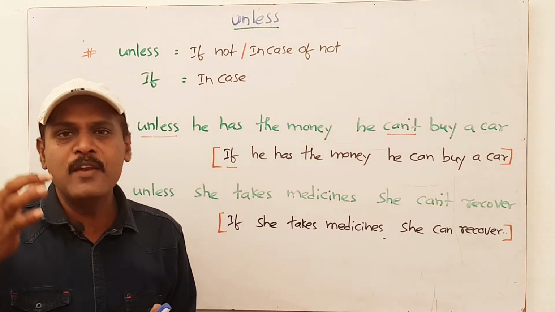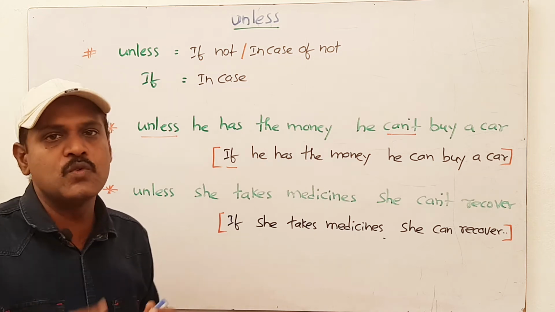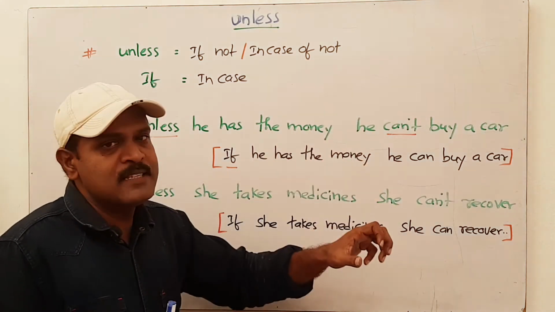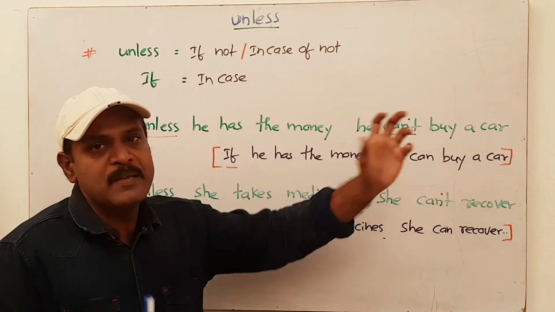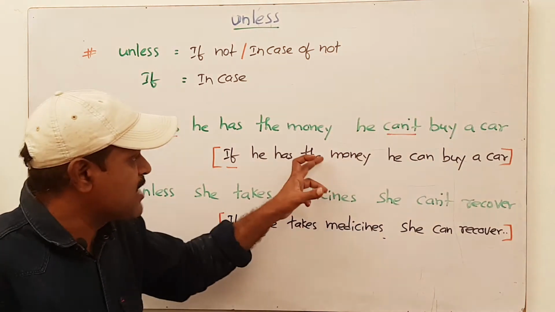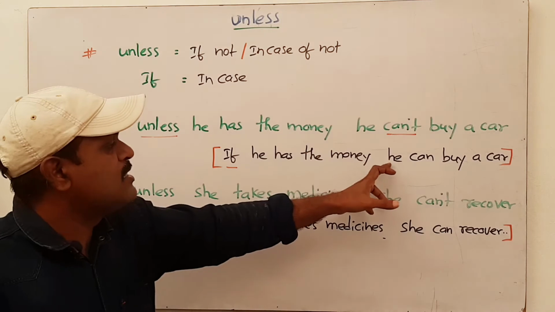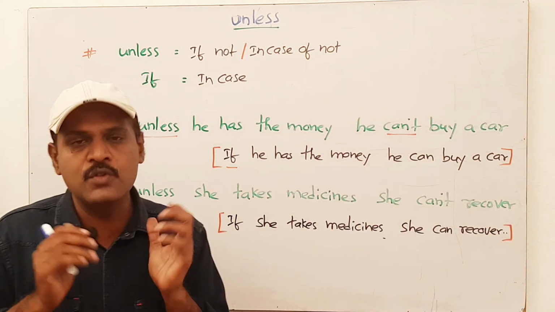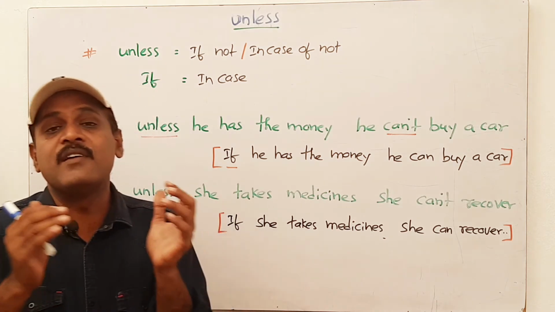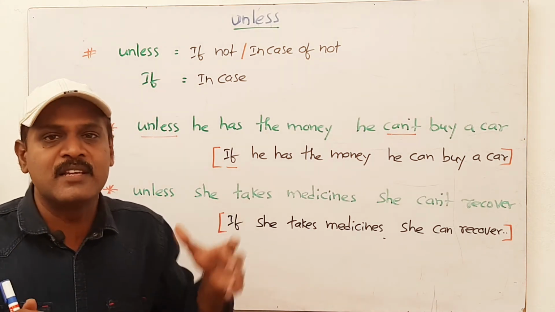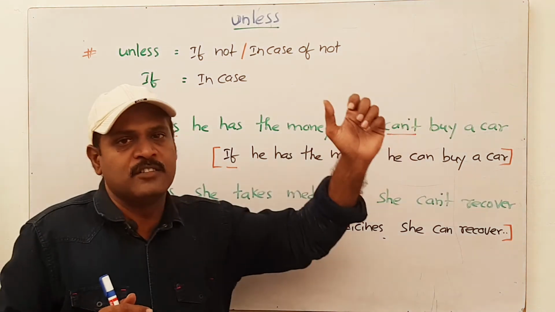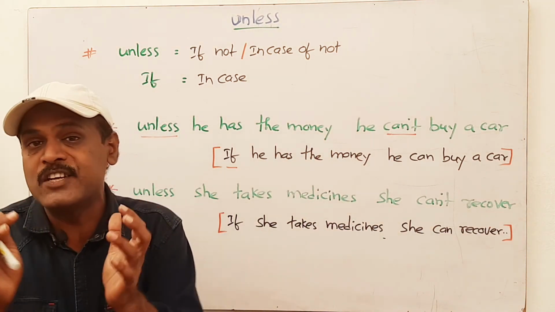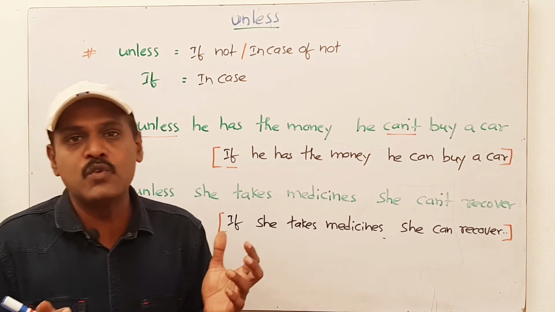I think you may notice the difference between these two sentences. In the first sentence, we use a negative, that is can't. In the second sentence, we just use a positive, that is can. So the difference is, whenever we use unless in the sentence, in the second part, the future part, we need to place a negative like can't, won't, don't.